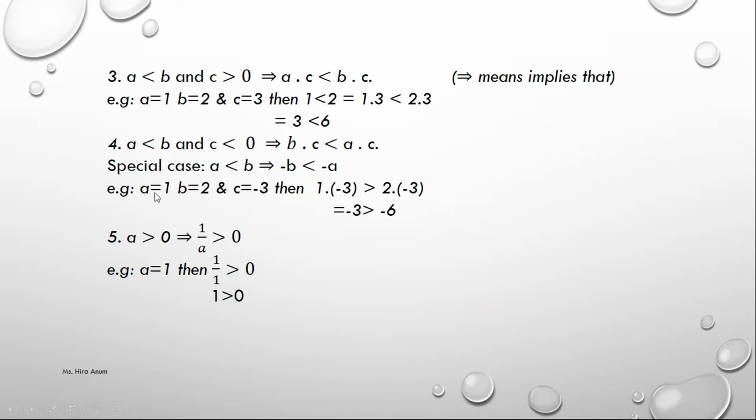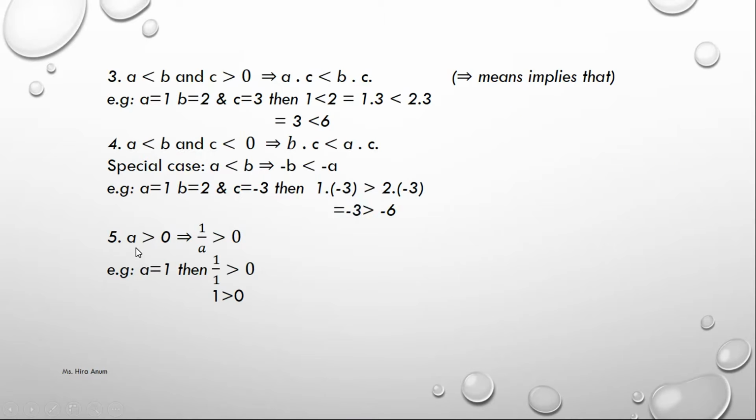A equals 1, B equals 2, C equals minus 3. Then 1 multiplied by minus 3, 2 multiplied with minus 3. Minus 3 is greater than minus 6.